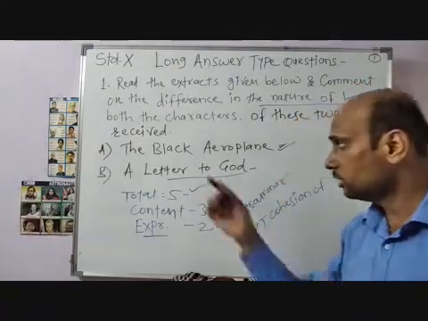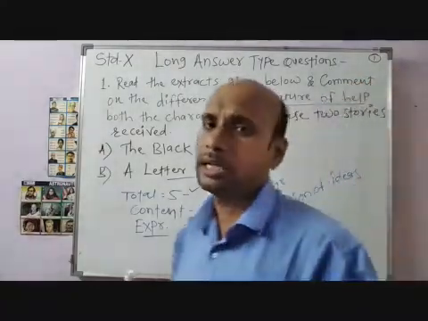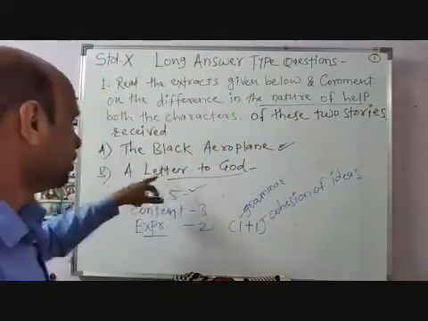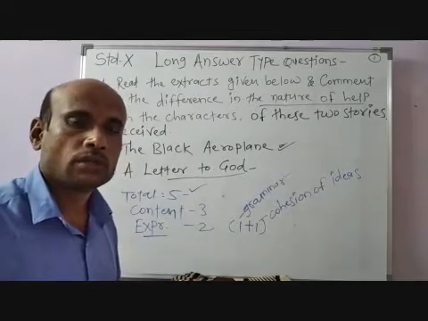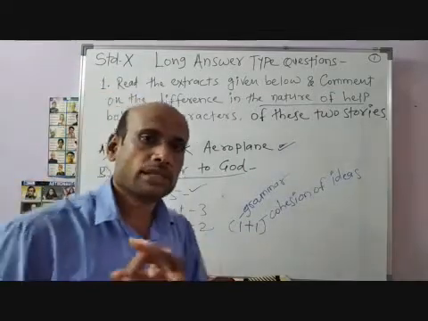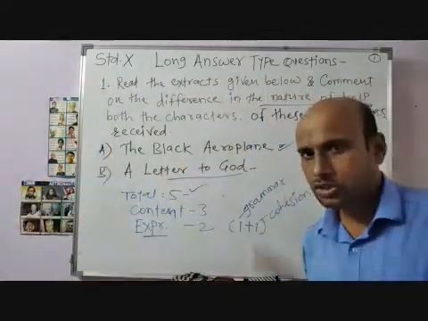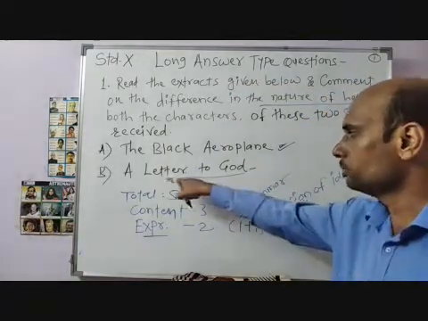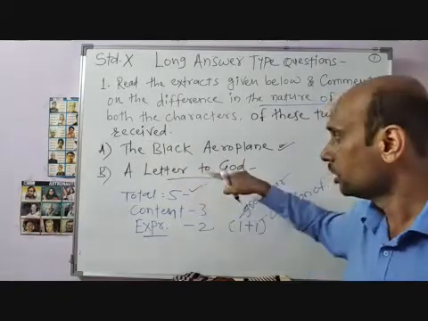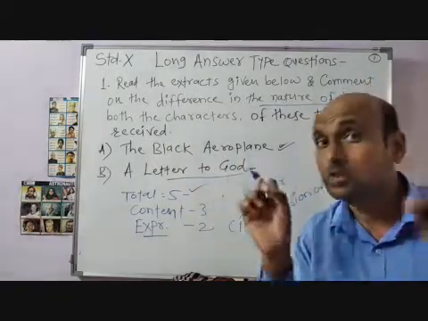In this lesson we know that Lencho is the main character here, and in his case, due to the hailstorm, his crops had been destroyed. Due to the rainfall, that hailstorm, his crop had been destroyed, and he had an immense faith in God.